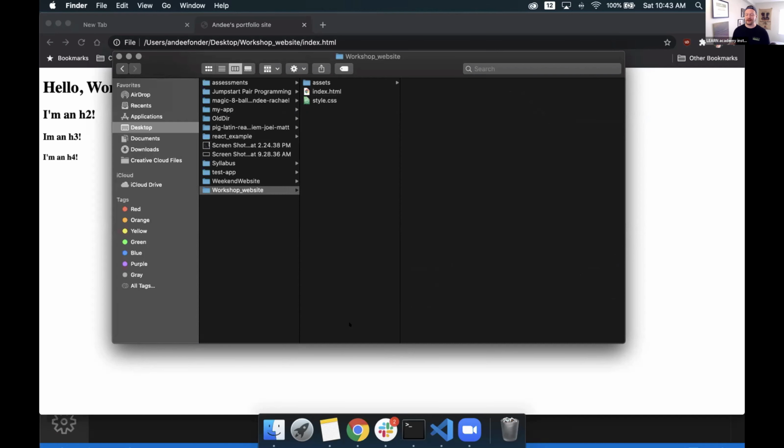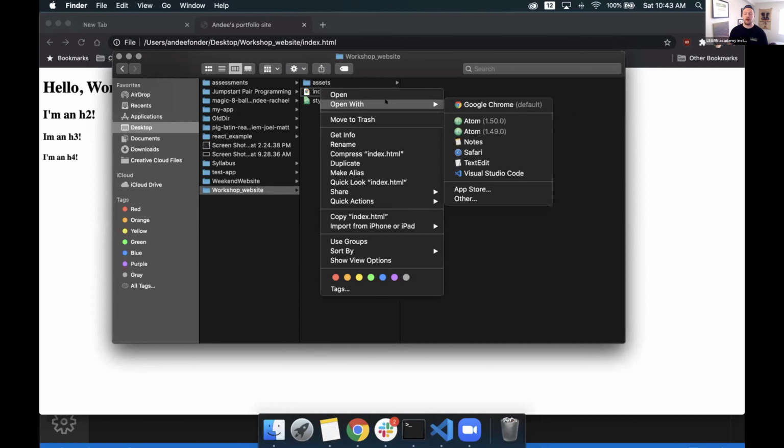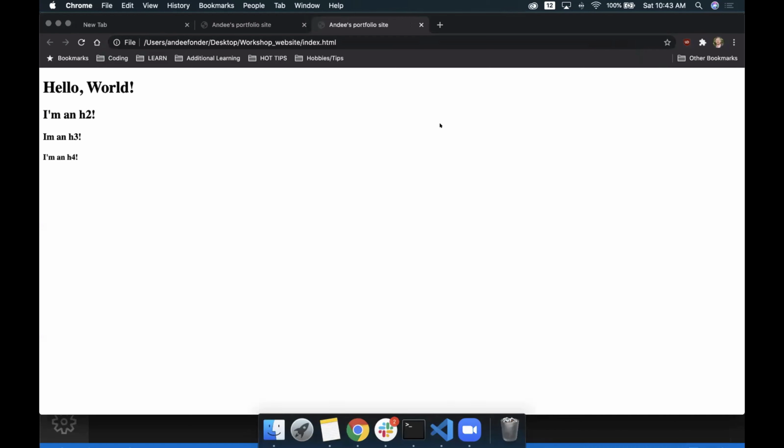Right, so let's do this. Let's go to Finder instead. I could do the open with. I'm there now. So open with Visual Studio. Nope, we want to open up with Safari because we want to preview it inside of our browser. Okay, open with Chrome, I guess. Or open with Chrome, that would also work as well. Okay, I got it now.